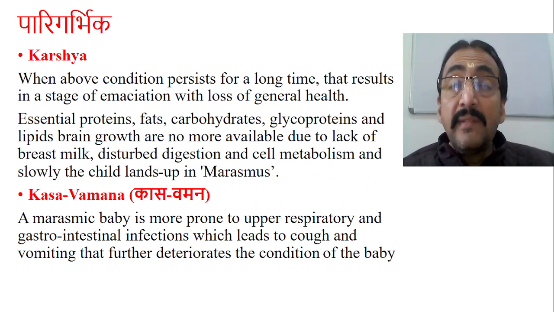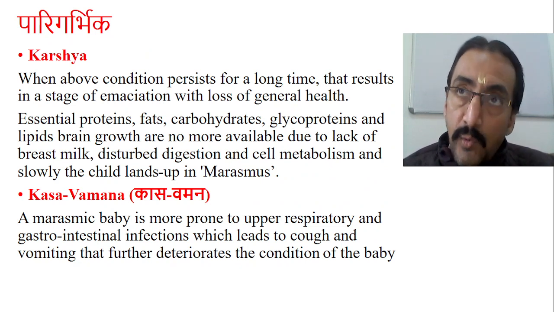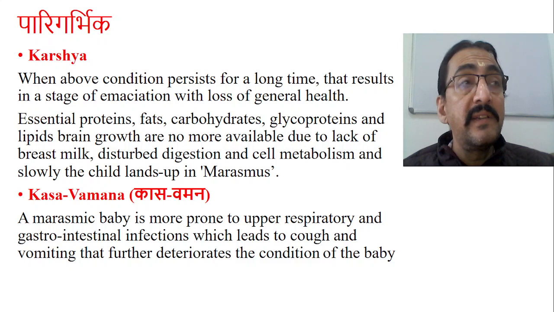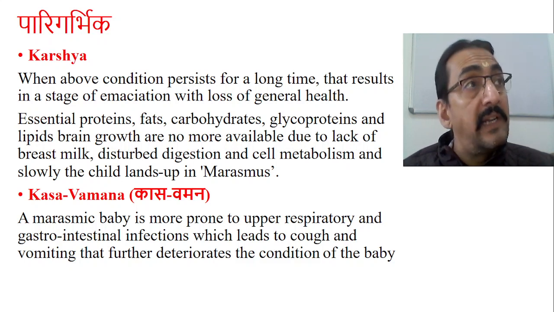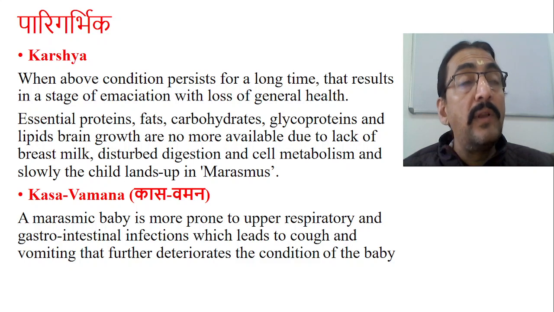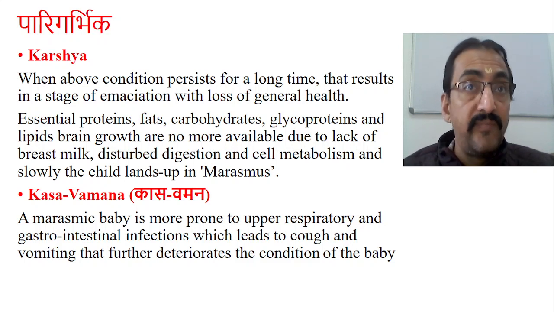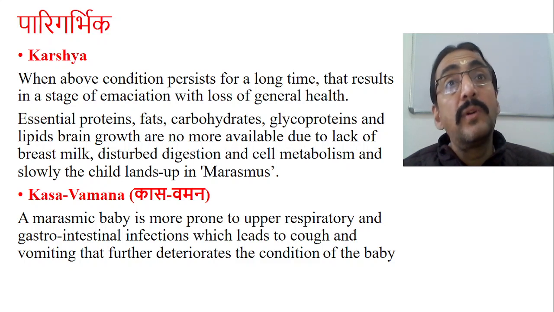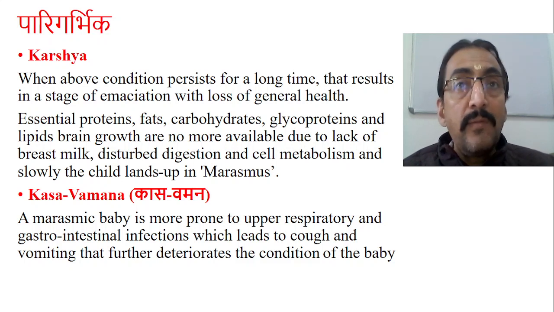Now when the same condition persists for a few more months, what happens when the above condition persists for a longer time? That results in the stage of emaciation with loss of general health. The essential proteins, fat, carbohydrate, glycoproteins, and lipids required for brain growth are no more available due to lack of breast milk, disturbed digestion and metabolism, and slowly the child lands up in a condition called marasmus. We know that, and the same condition is explained as Kasagni Vamathu Karsha. So Ayurveda says Karsha.